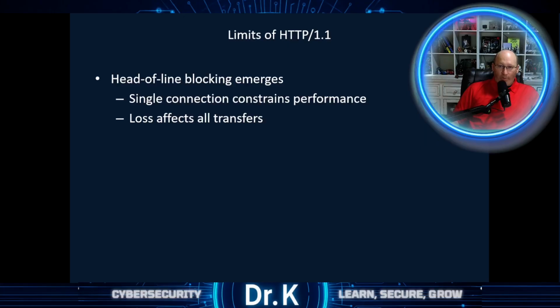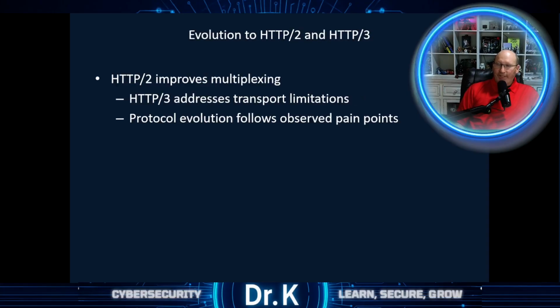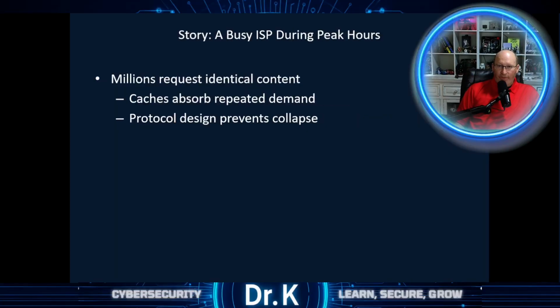HTTP 1.1 improved performance through persistent connections, but limitations still remained. Large objects could block smaller ones. This delayed our page output and rendering, and packet loss stalled all transfers sharing a connection. With HTTP/2, we introduced multiplexing. This reduced blocking and improved efficiency, and with HTTP/3, we evolved the protocol to address transport layer constraints. These changes reflect how real-world usage drives our protocol evolution as we've gone through.